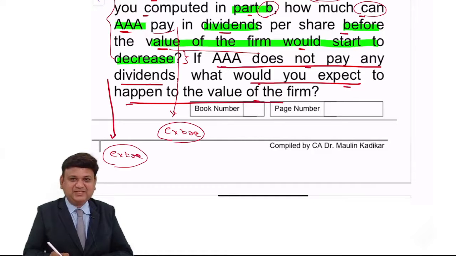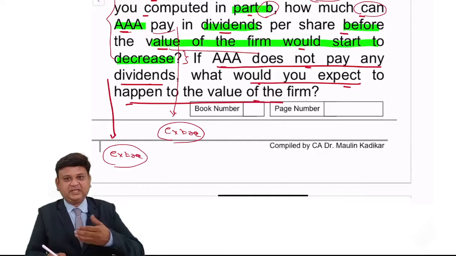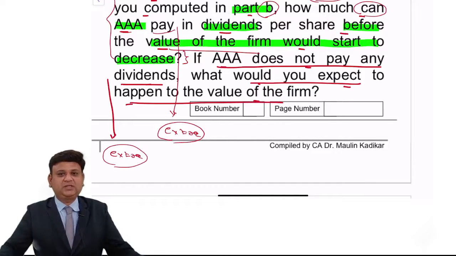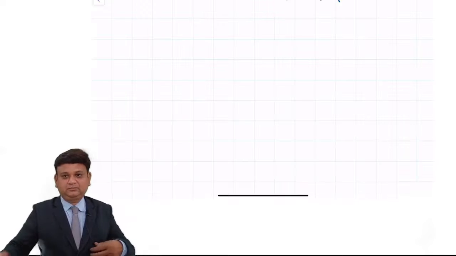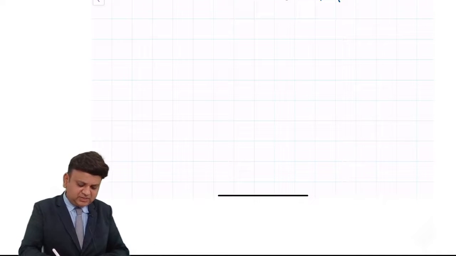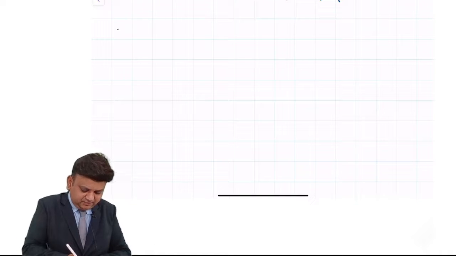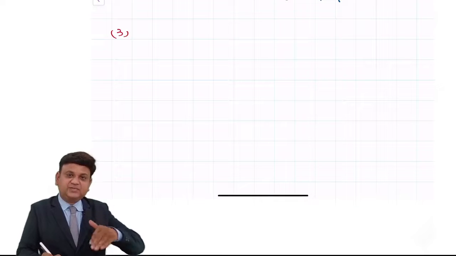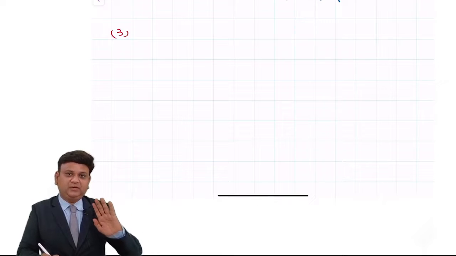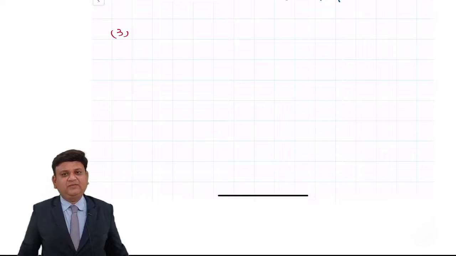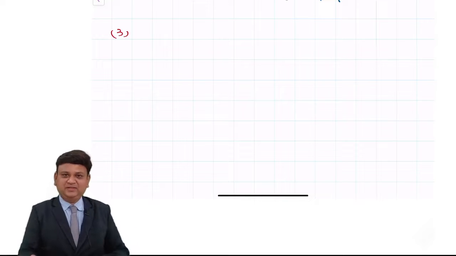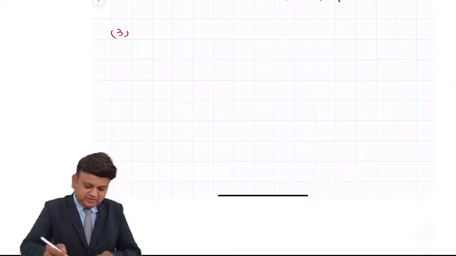I request you to write the answer in the chat box. The answer is extremely simple. If this extra earning is not paid in the form of dividend, the value of the firm will simply increase with the EVA.